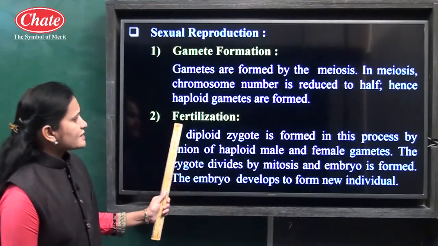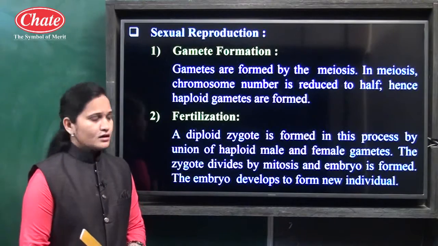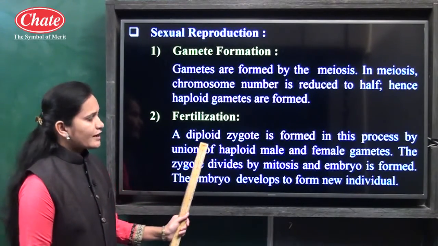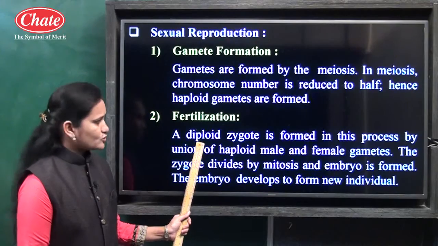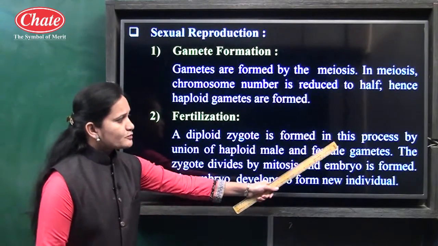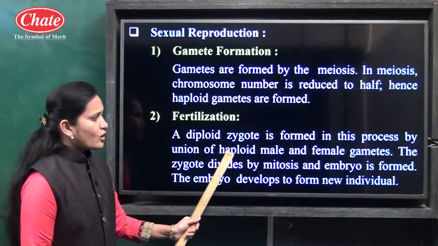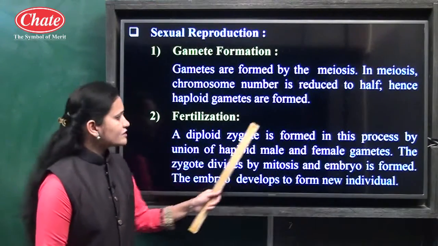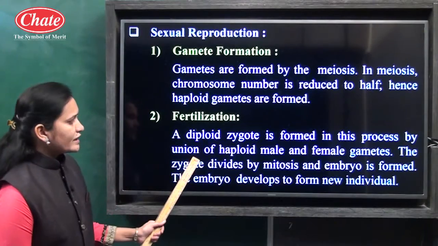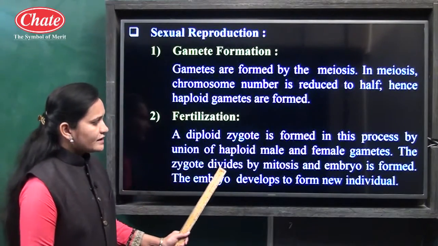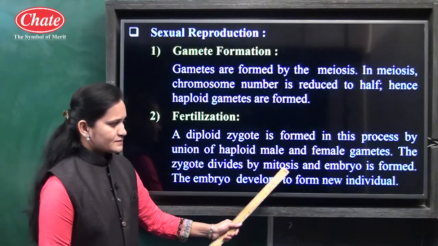Now, the next point is about fertilization. Fertilization is the process in which a diploid zygote is formed. Diploid means 2 sets of chromosomes. A diploid zygote is formed in this process by the union of haploid male and female gametes. And the zygote divides by mitosis.